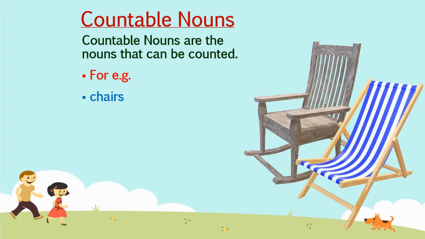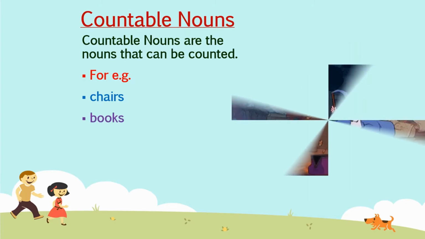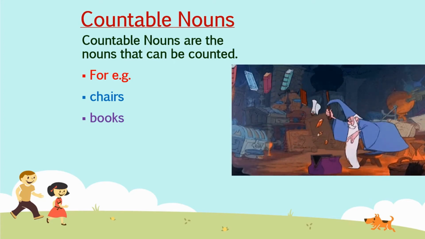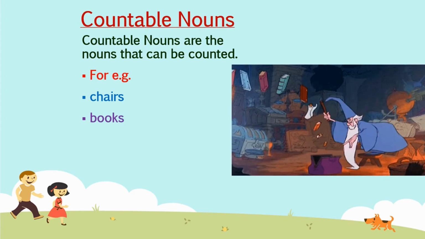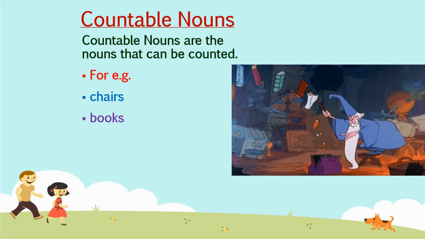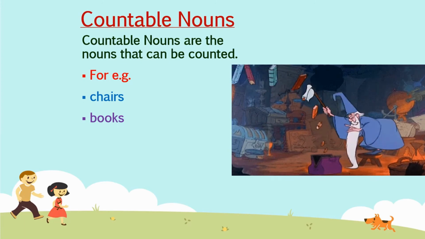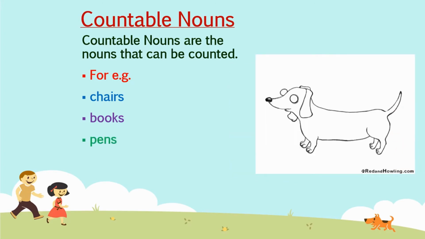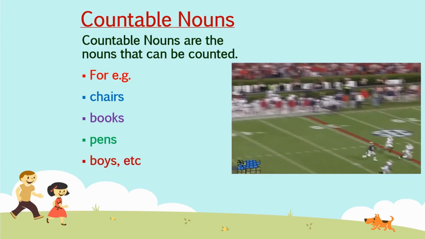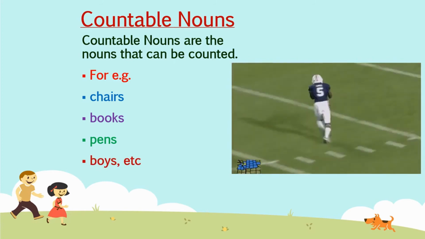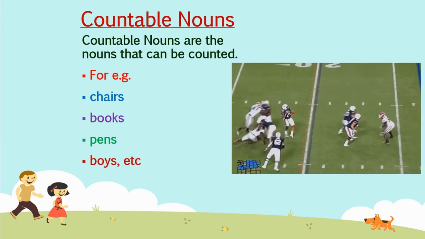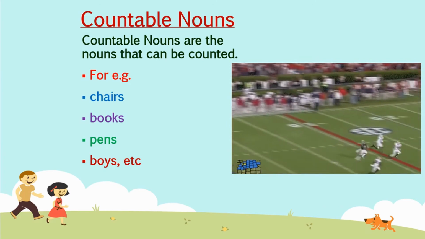So that's a countable noun. Next one is books. See, there are so many books and we can count them. That's also a countable noun, right? Pens, boys. There are so many boys playing, right? So these all are countable nouns.